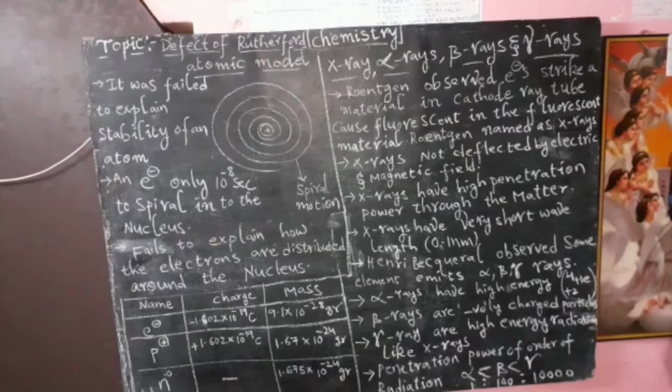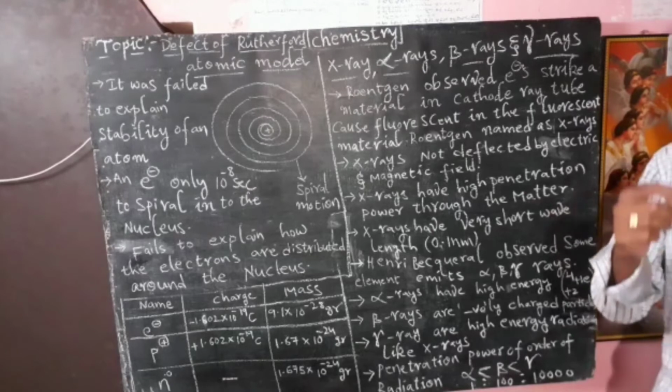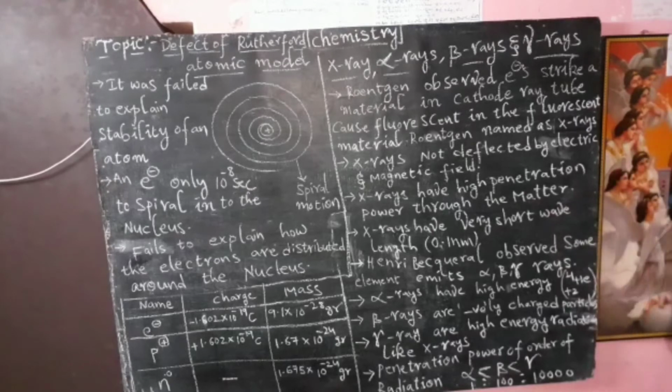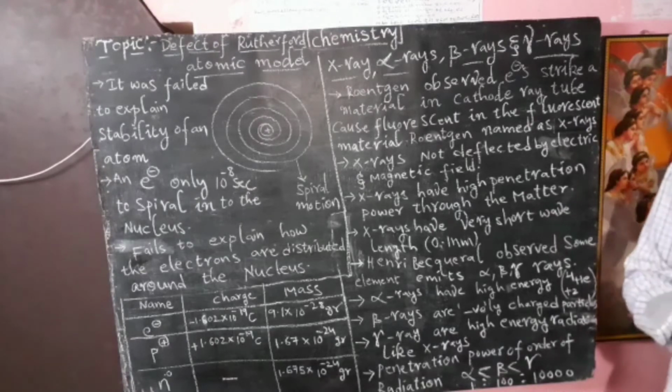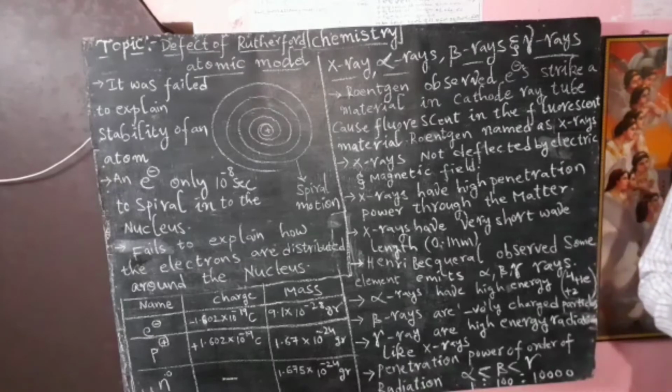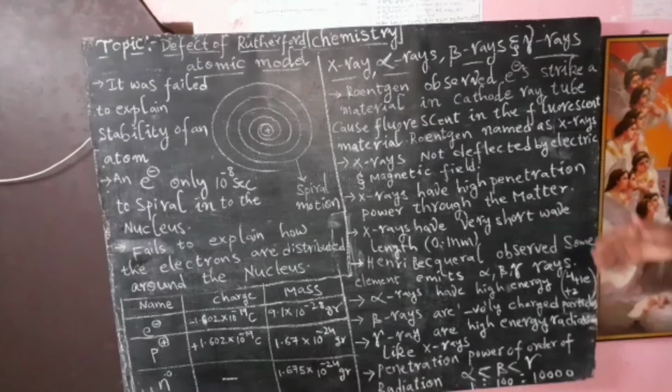So next, X-rays have a very short wavelength. Its wavelength is about 0.1 nanometer. 1 nanometer equals 10 to the power of minus 9 meter, we know. So they have a very short wavelength, and even though, they have high penetration power.